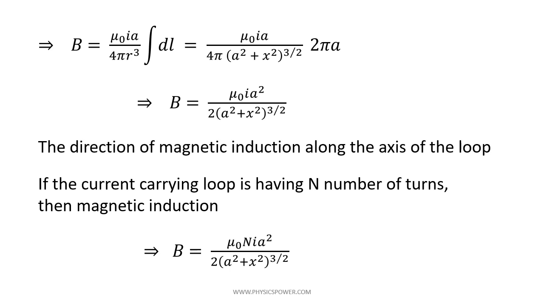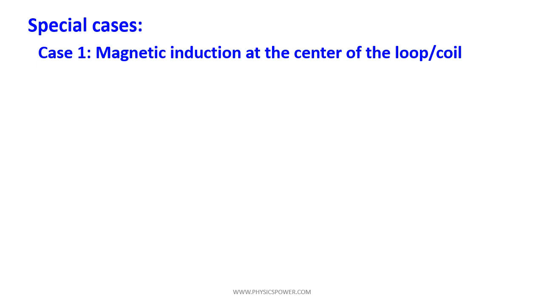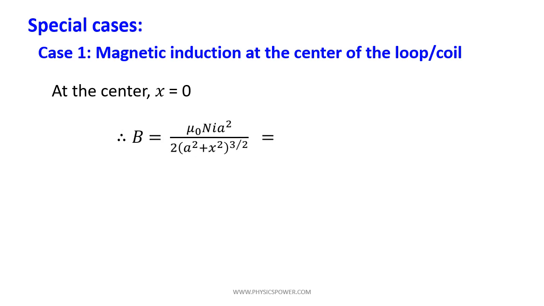Next, as case 1, magnetic induction at the center of the loop or coil. At the center, if you consider a point at a distance x, then the x value will be defined. If you consider the point on the center, that means x will be 0. So if x is 0, then the magnetic induction at the center, from the derived formula, if you substitute x value 0, then you will get mu naught n I a square by 2 into a square plus 0 square whole power 3 by 2.